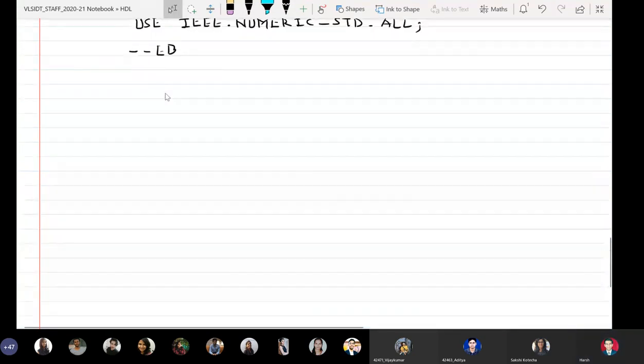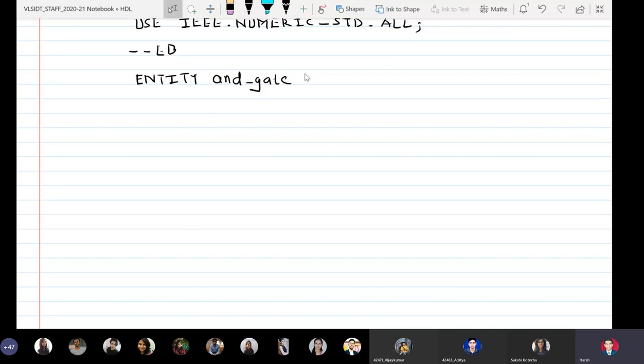I will write down entity name is port. Then what I will do, I can write both the input signals in one line, A comma B colon in, and the data type is std_logic semicolon.